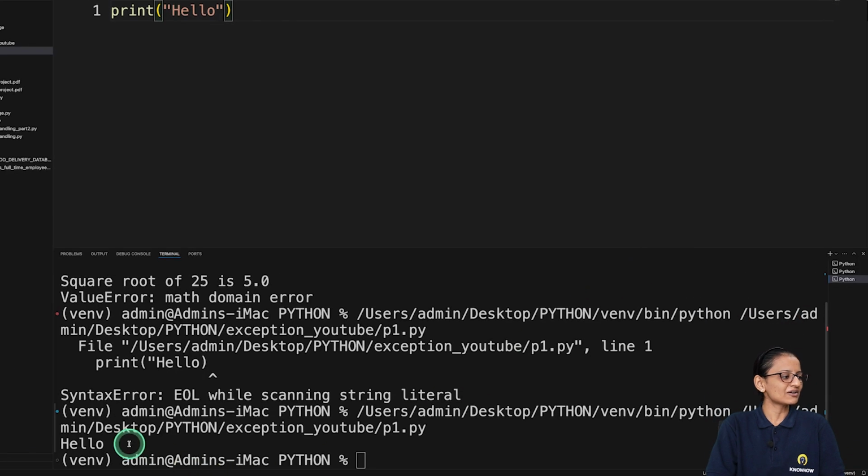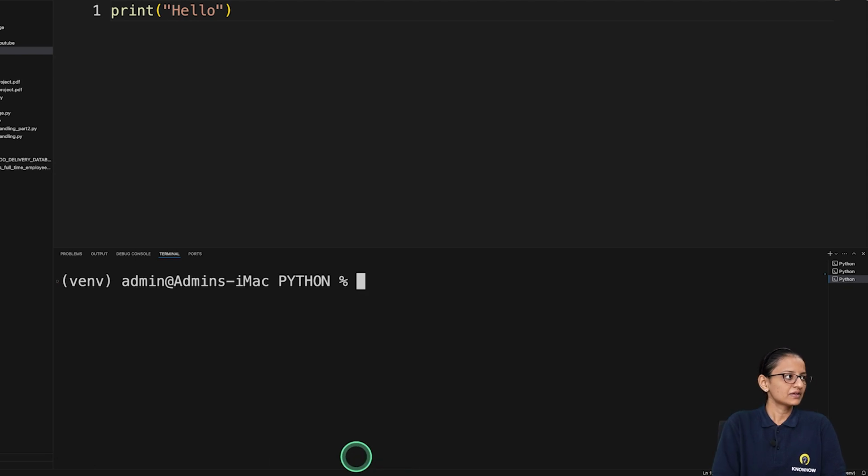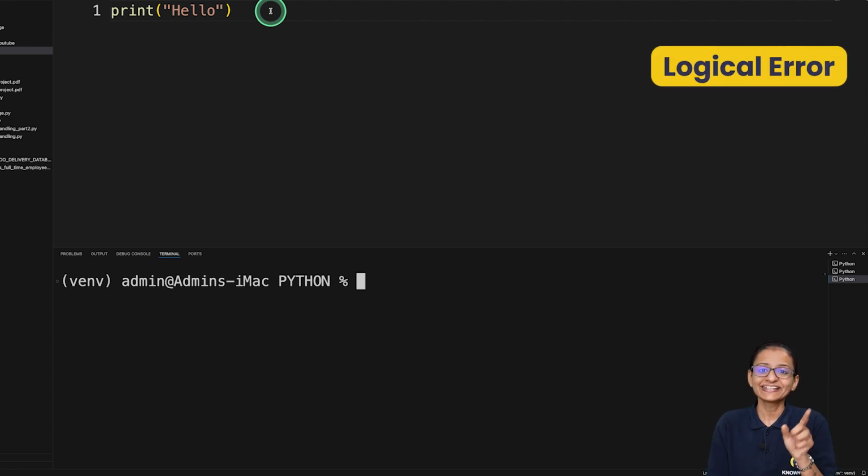So you can see that the program runs successfully and it is printing whatever output I have written inside the print statement. Let me clear this. Okay. So this is called syntax error, where I write syntax of the program incorrectly and that error I get before the execution of the program. Now let me write a program which is generating logical error, then I will explain you what is the meaning of logical error.